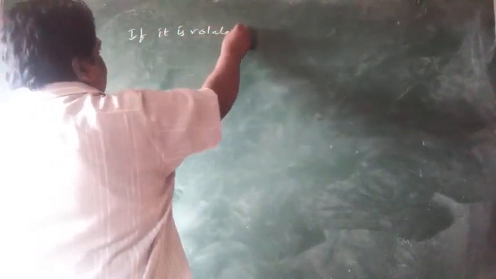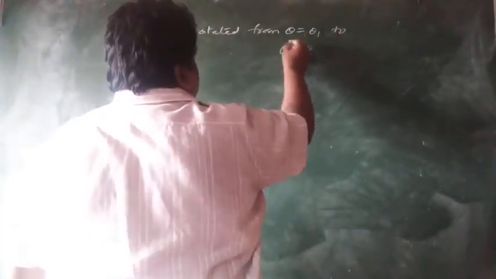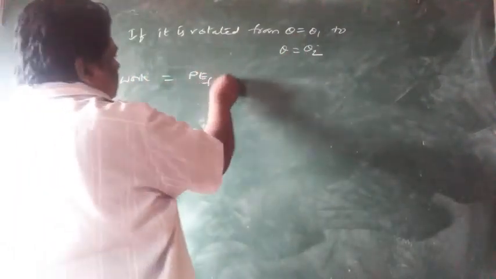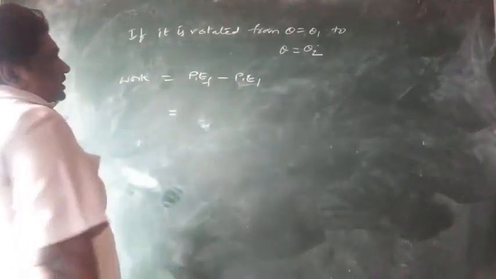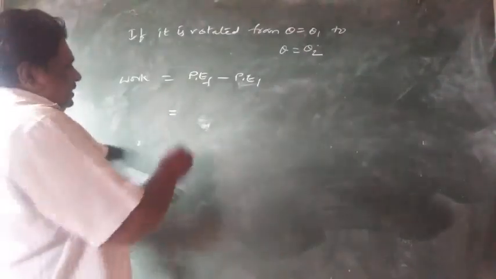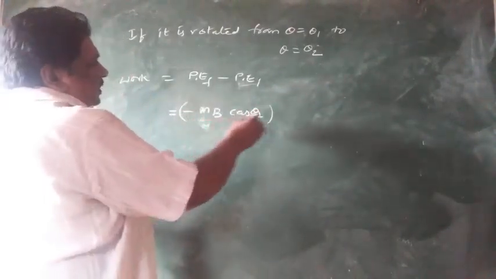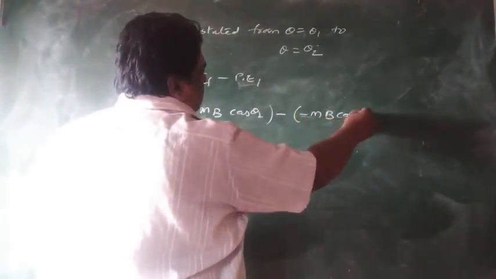Suppose it is rotated from theta equal to theta 1 to theta equal to theta 2, then what is the work done? Work done is equal to final potential energy minus initial potential energy. What is the final potential energy? Minus mB cos theta 2, minus the initial potential energy, minus mB cos theta 1.